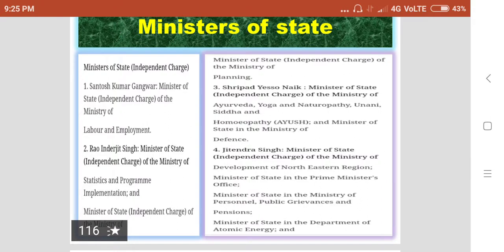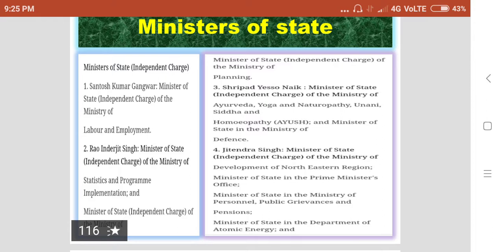So these are the ministers of state in the present union cabinet. Santosh Kumar Gangwar, Minister of State, independent charge of the Ministry of Labor and Employment. Then Rao Indrajit Singh, Minister of State, independent charge of the Ministry of Statistics and Program Implementation, and Minister of State, independent charge of planning.